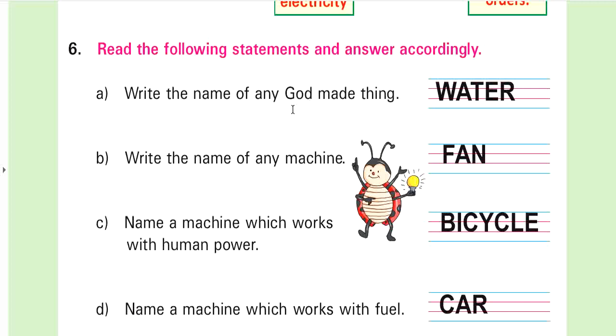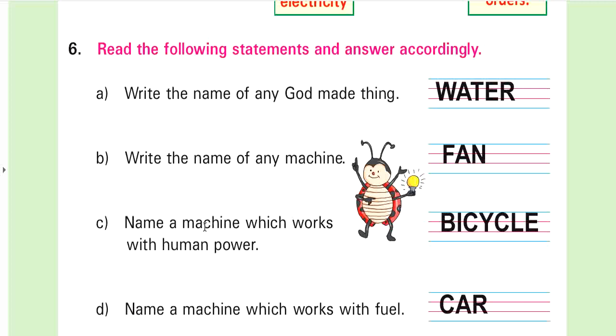Write the name of any God-made thing. You can write any God-made thing. We have written here water. Water is made by God. Or you can write here tree also, man also. Man is also made by God. You can write any answer here which is made by God. Write the name of any machine. You can write any machine here. As I have written here fan, you can write here AC, car, TV, any machine. Name of any machine you can write here.